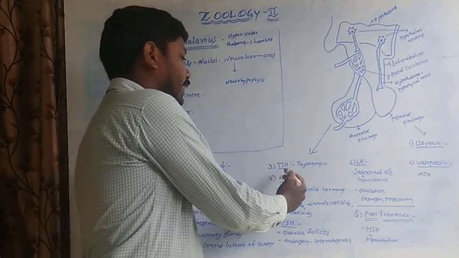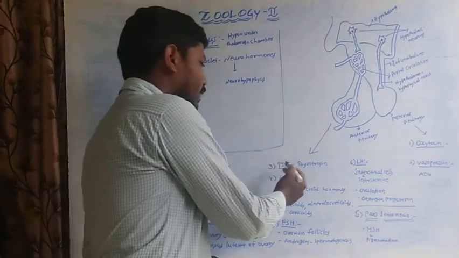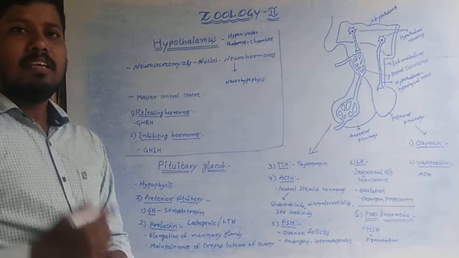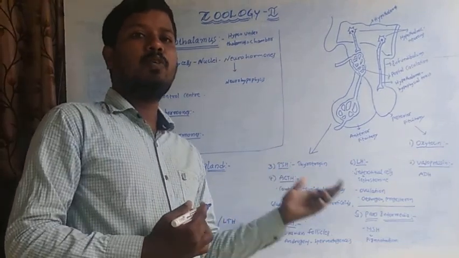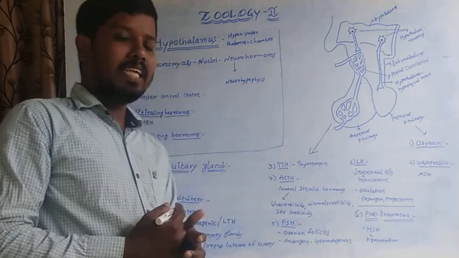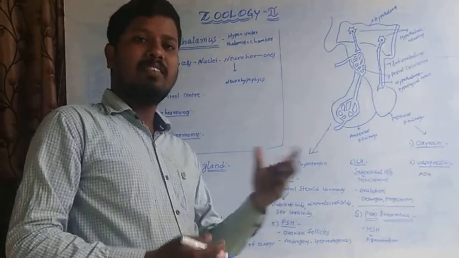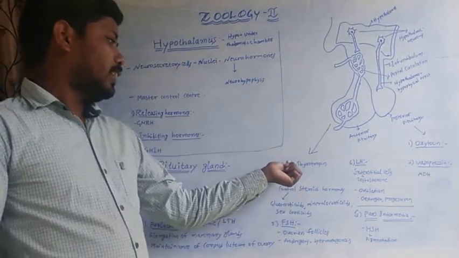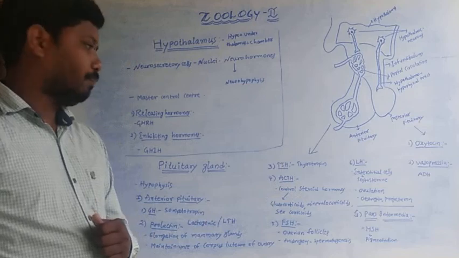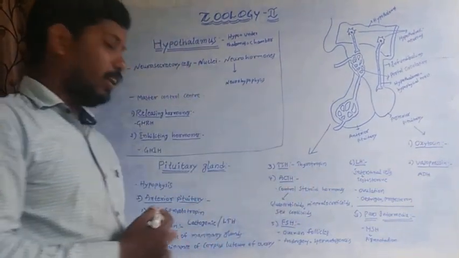Third one is the thyroid stimulating hormone. So thyroid stimulating hormone stimulates the thyroid gland to secrete thyroxine. Thyroid stimulating hormone is also called thyrotropin hormone.